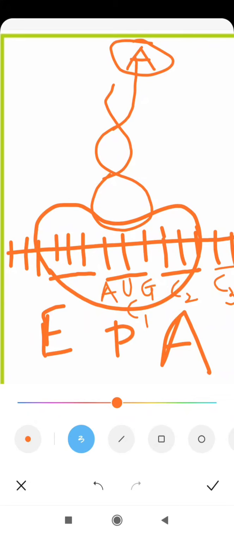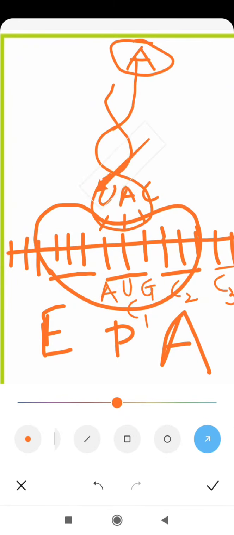It is methionine. And what will be the anticodon? See, this is the anticodon, and the anticodon is UAC. Okay, this UAC will pair with the AUG.